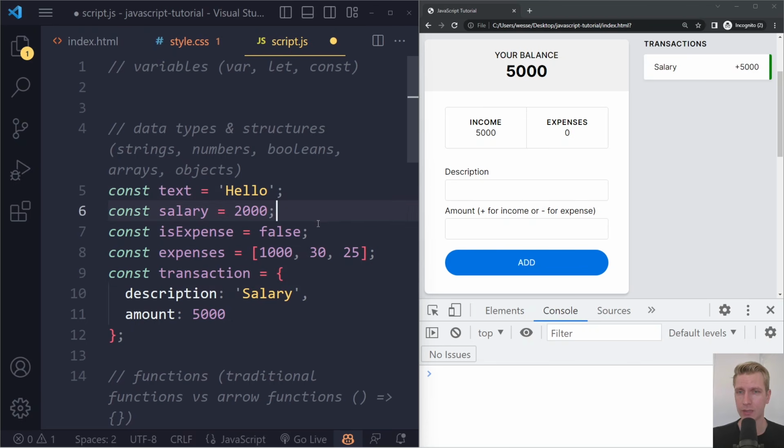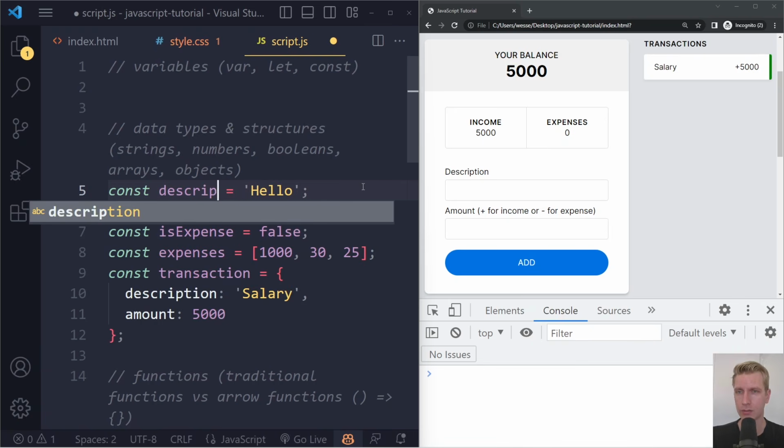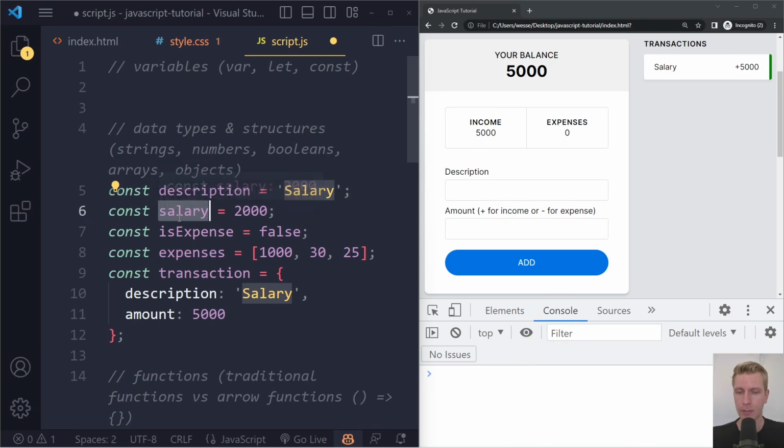Because all of these things so far that we've done, all of this is just some loose code. For example, if we make this const description and salary, and maybe we'll make this amount and 5,000, these are just loose statements. They are not connected in any way. None of this is connected. They're just isolated individual statements. All of these variables are just individuals. It's not really connected in any way.